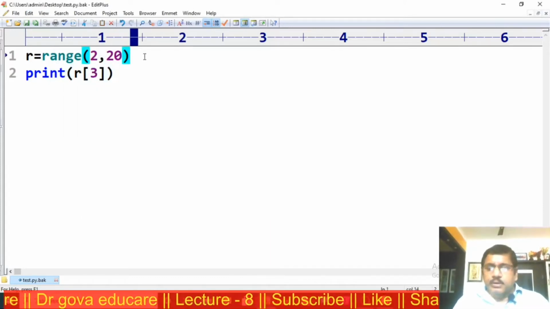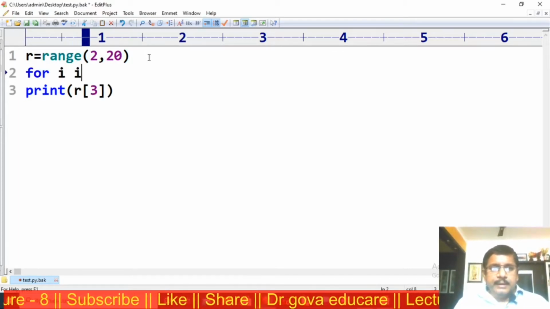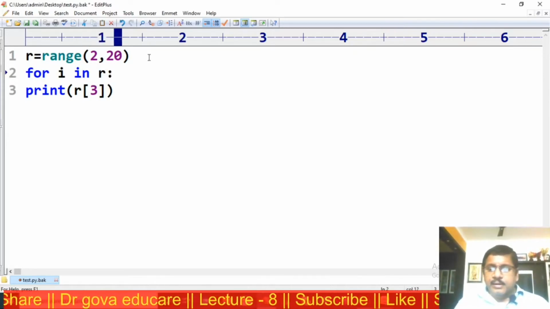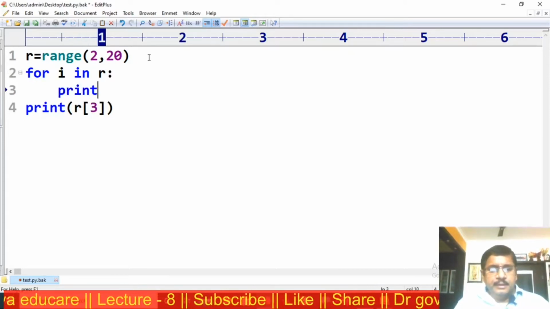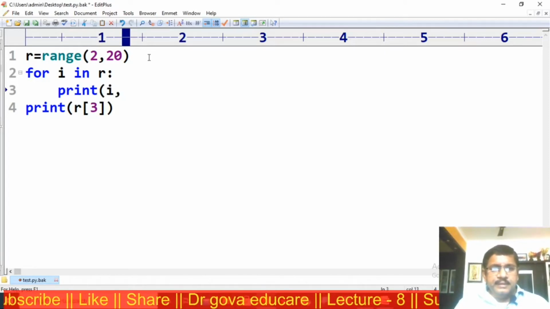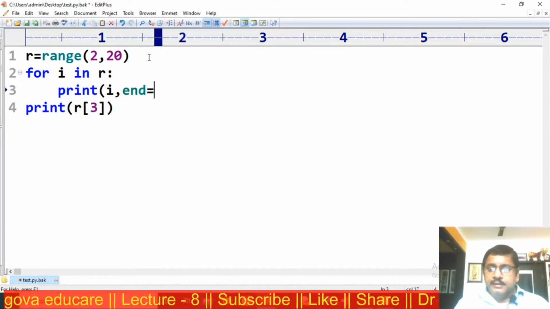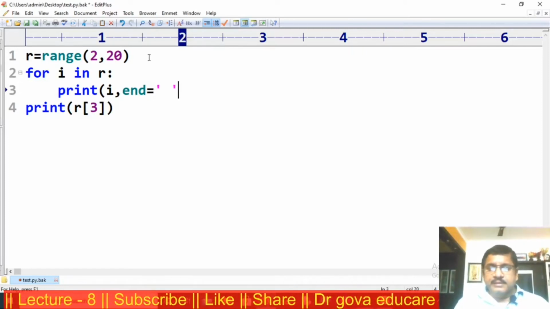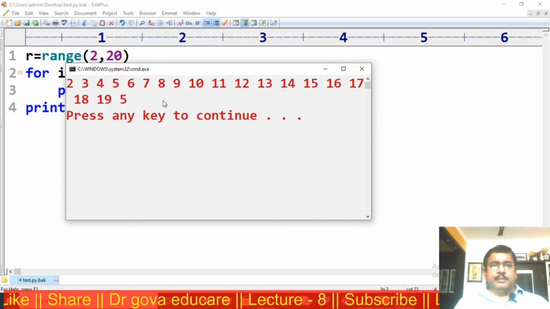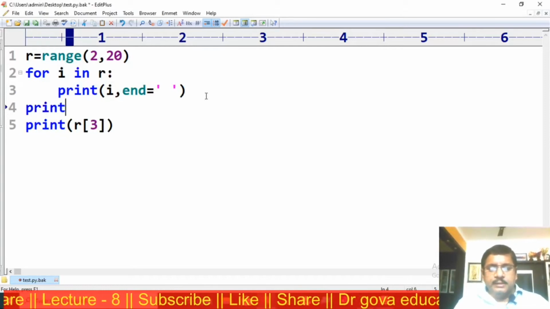I simply modify this program: for i in the range, print i in a single line, with end is equal to a space. Now I am clarifying this, print a new line.